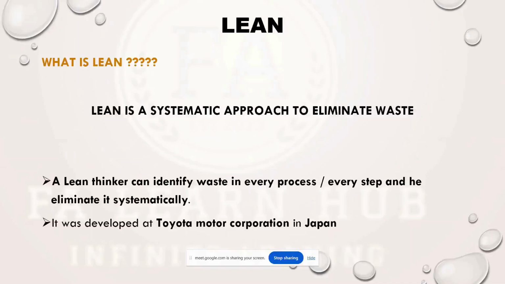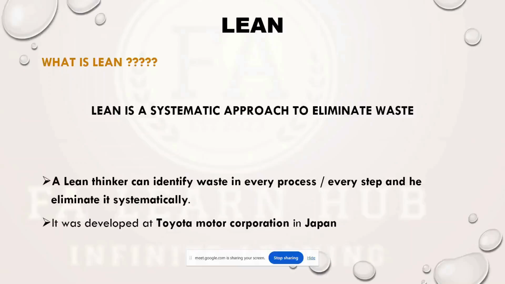So, basically, what is lean? Lean is a systematic approach to eliminate waste. Eliminating waste from manufacturing means it will be lean manufacturing. But lean is not limited to manufacturing alone. It can be applicable for service industries or any kind of industries also. So, basically, lean is a systematic approach to eliminate waste from our business process. That will be a more accurate definition.